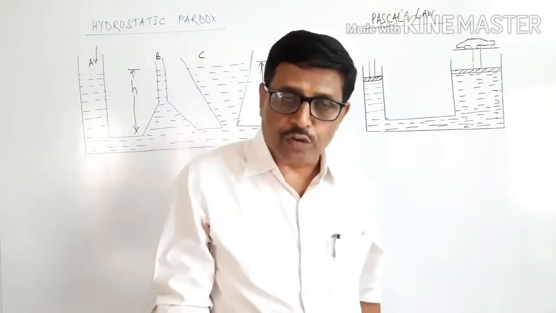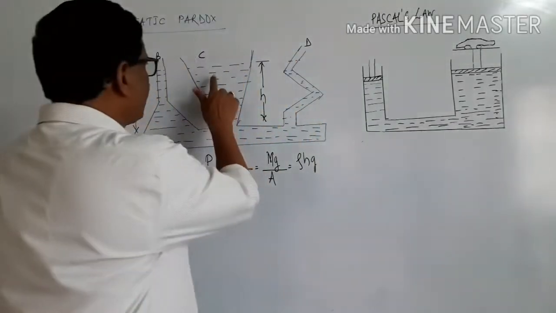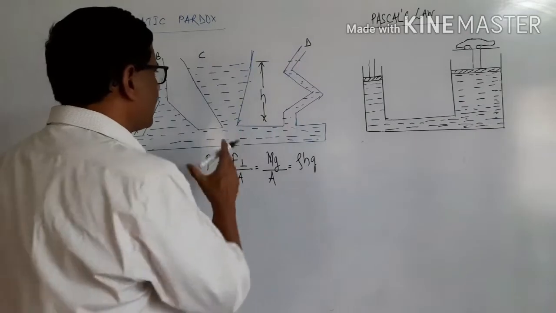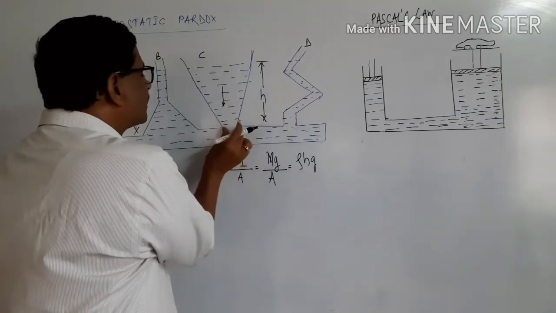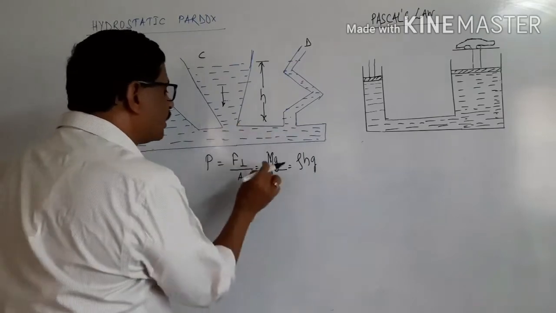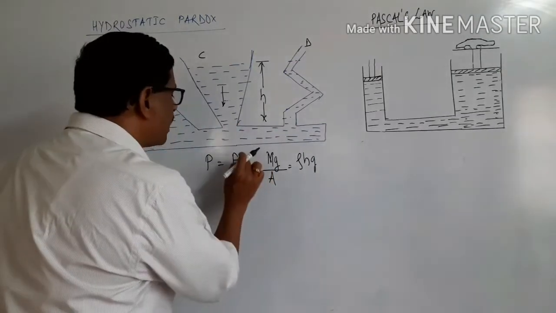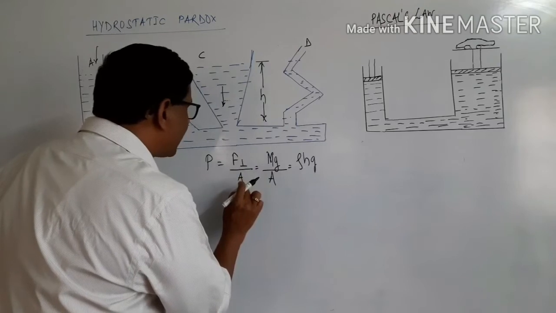Therefore, the weight of liquid in container B, C is maximum. It will exert a maximum force here. The area is smaller. The force upon area, maximum force, minimum area.